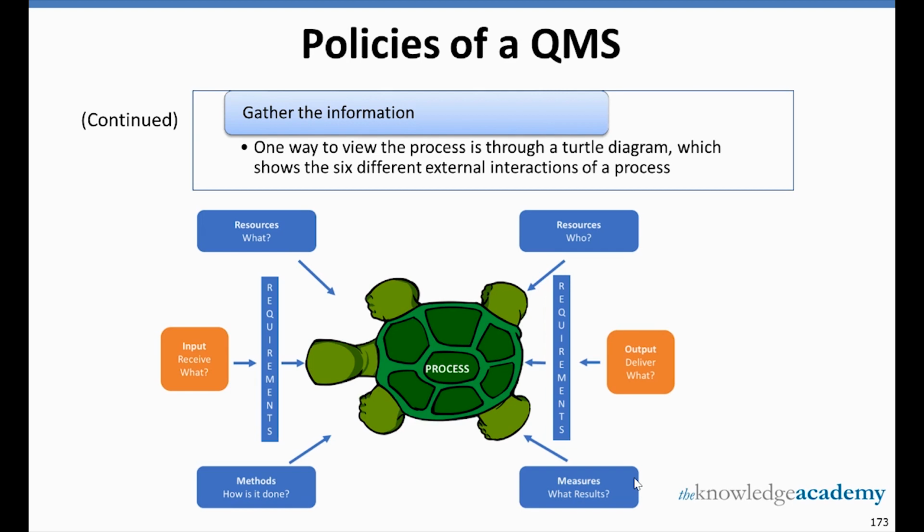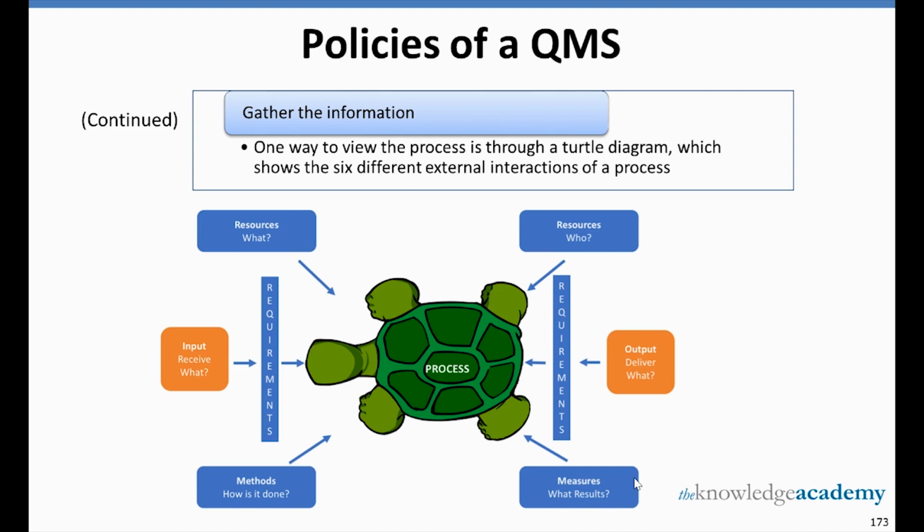So, if you see the head of a turtle, you can say it's the input which is received. So it's like what inputs we are going to receive, what is the requirement of the client or the customer, and what input you are receiving for the same. Then you can see the right foot of the turtle, which says the resources, that is what kind of resources are required to start with the process.